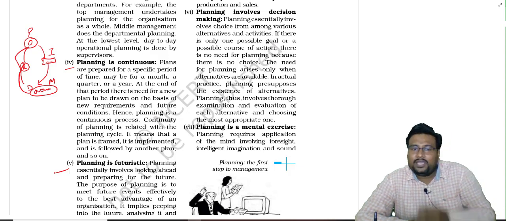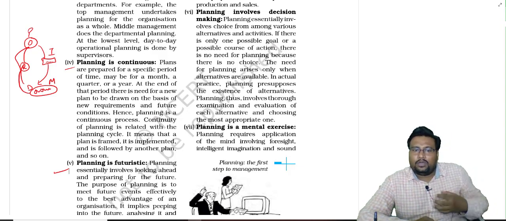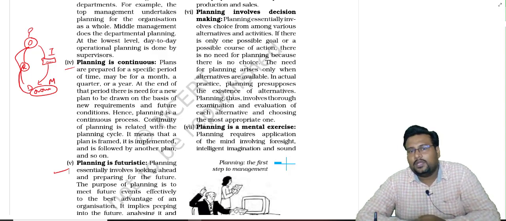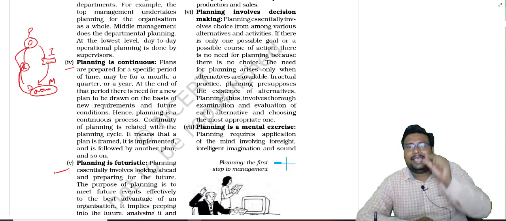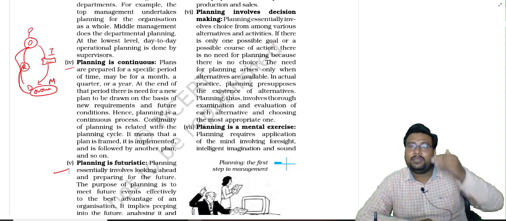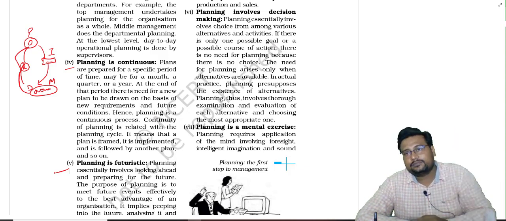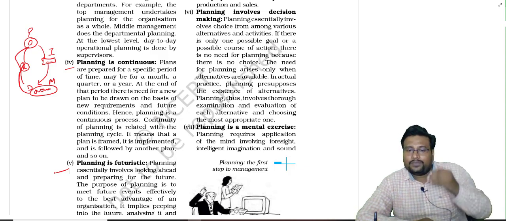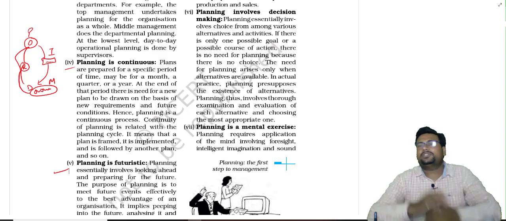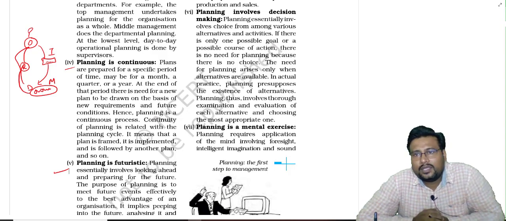Because we are always involved looking ahead to prepare the future. What challenges can become in the future? What opportunities can become in the future? How we can handle that situations in the future. That's all you have to think in advance.